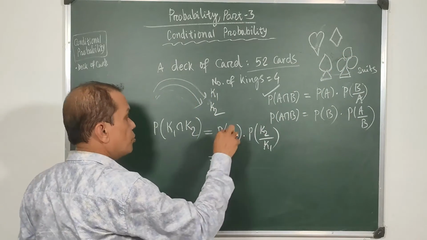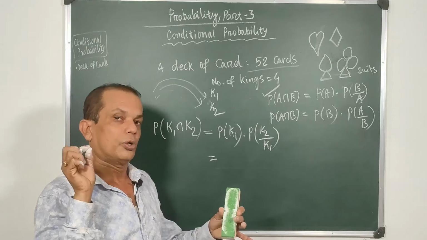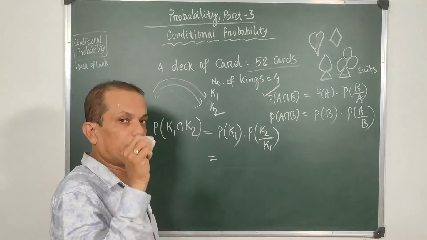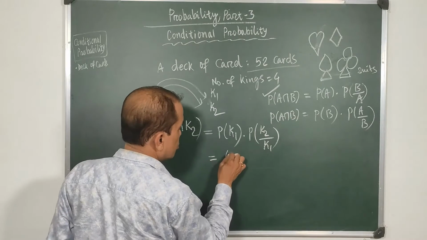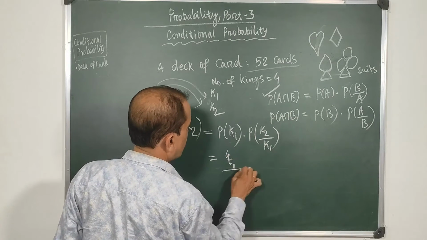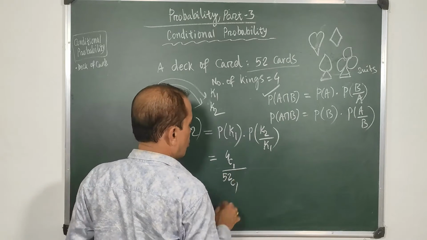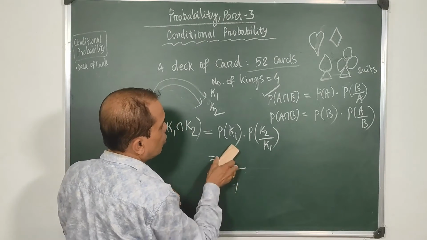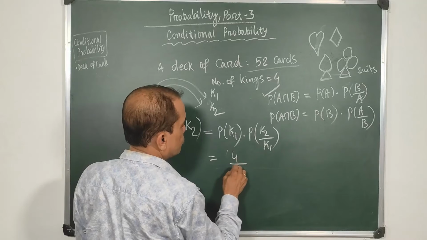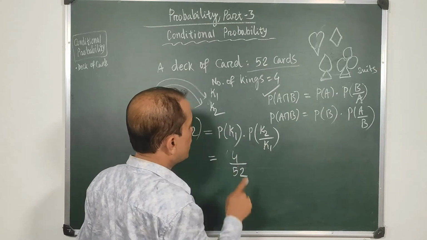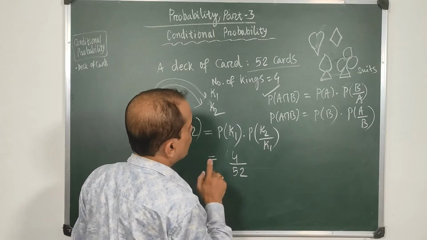So whenever you draw a card out of 52 cards, then you draw a king out of the 4 kings. So you can write 4c1 upon 52c1, or simply this can be written as 4 upon 52, because you are finding one king out of 4 and one card out of 52.